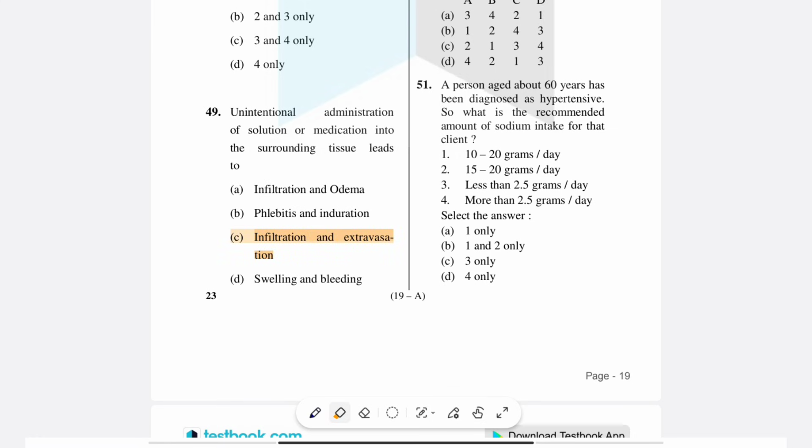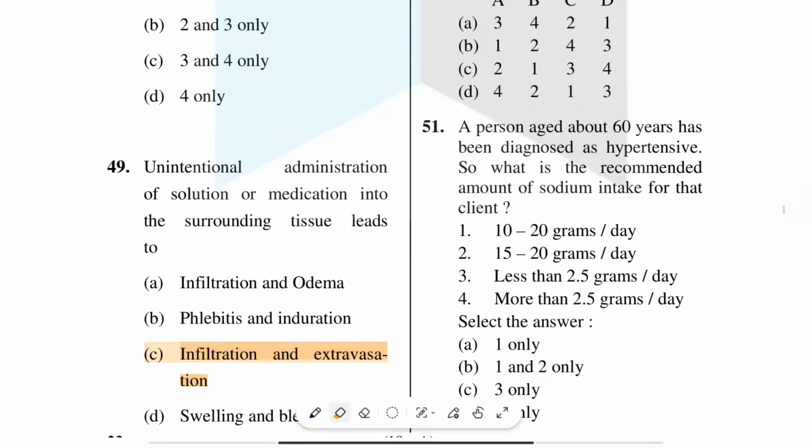Means infiltration, the drug enters the surrounding tissue, so that causes swelling. But extravasation means that causes the effect: it can form blisters, irritant cell death, necrosis. So that is called the extravasation.